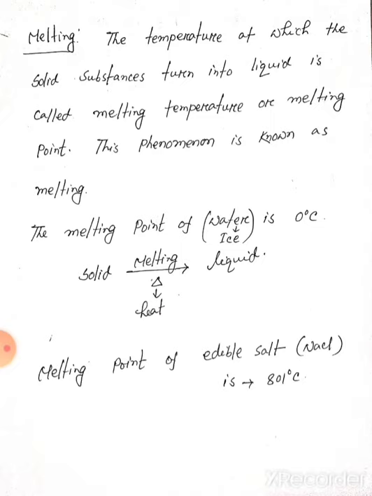The melting temperature of edible salt, sodium chloride, is 801 degrees Celsius. So if we apply heat on sodium chloride, it will melt at 801 degrees Celsius. Different types of substances have different melting points or melting temperatures.